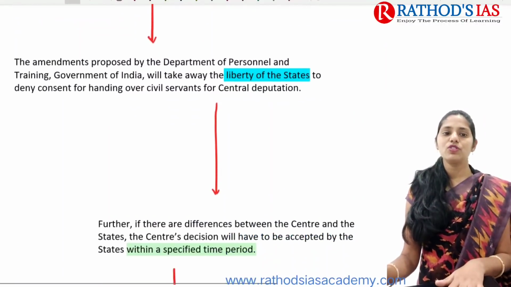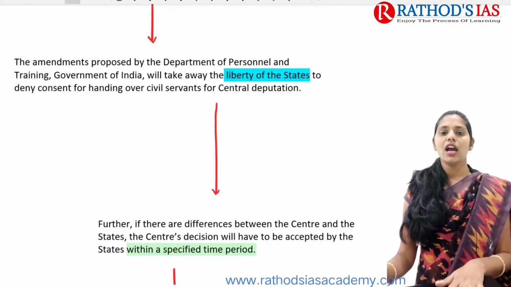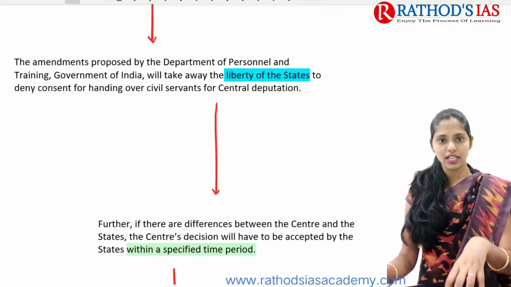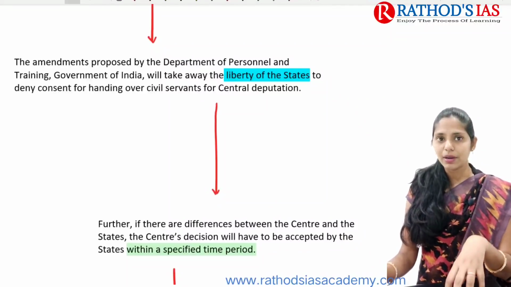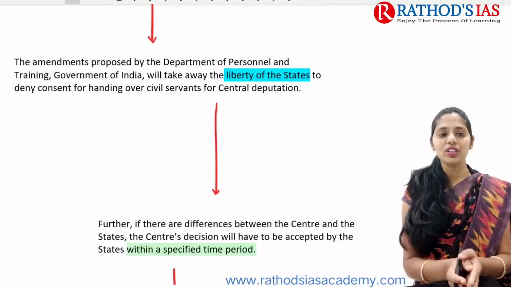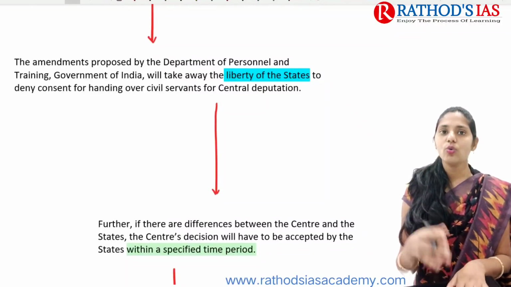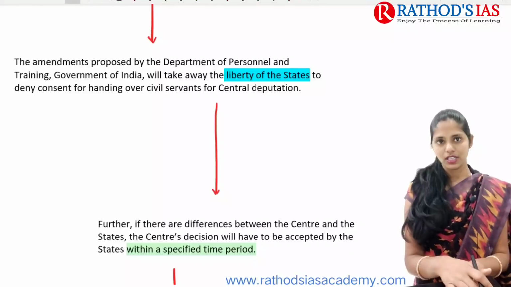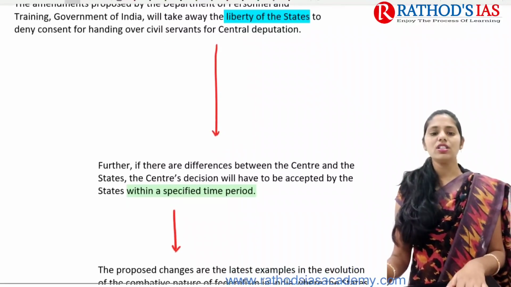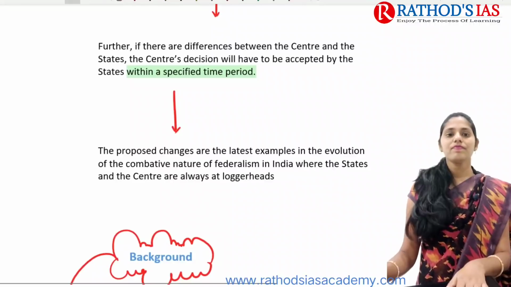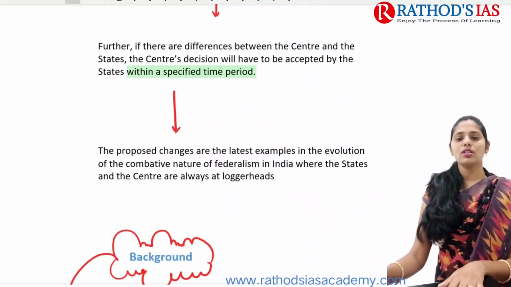These amendments, mainly proposed by the Department of Personnel and Training, if accepted by the states, will take away the liberty of the states to deny consent for handing over civil servants for central deputation. Okay, so not only this, there are further differences that are seen between the Center and the states. These are some important things.